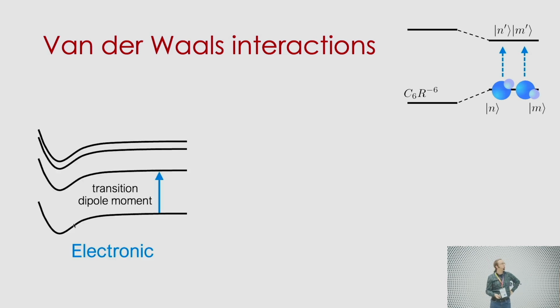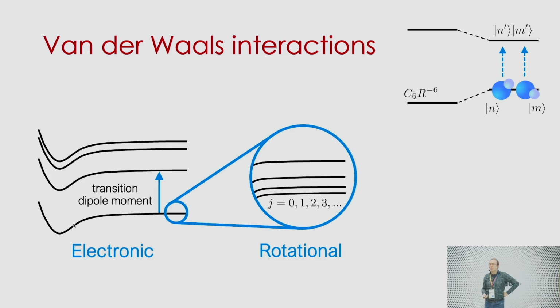And this is very well known for electronic states, where you have a transition dipole moment. But you can also have this for rotational states. And actually for the dipolar molecules that we all know and love in the ultracold community, this rotational contribution is actually way larger than the electronic one. So what happens if we put molecules in rotational states?